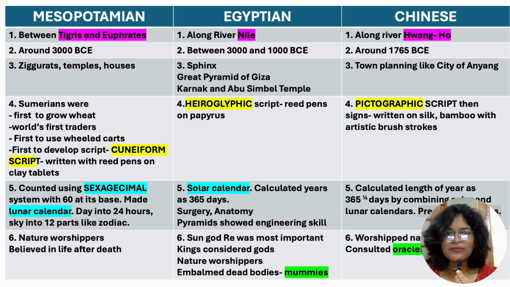The Mesopotamians worshiped nature, and they also believed in life after death. The Egyptians also were nature worshippers. They also believed in life after death. Why do we know this?